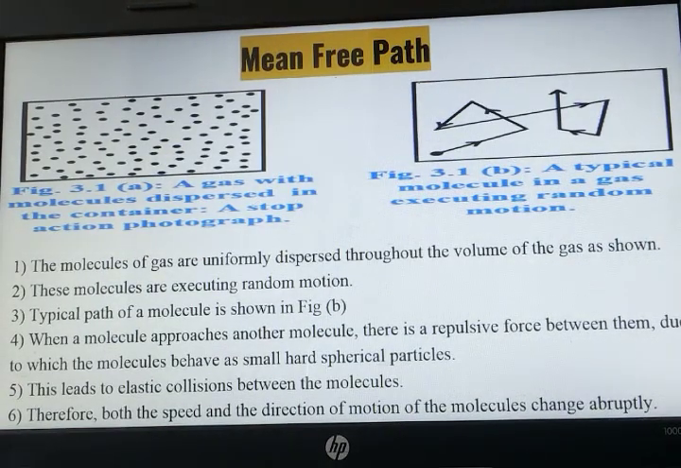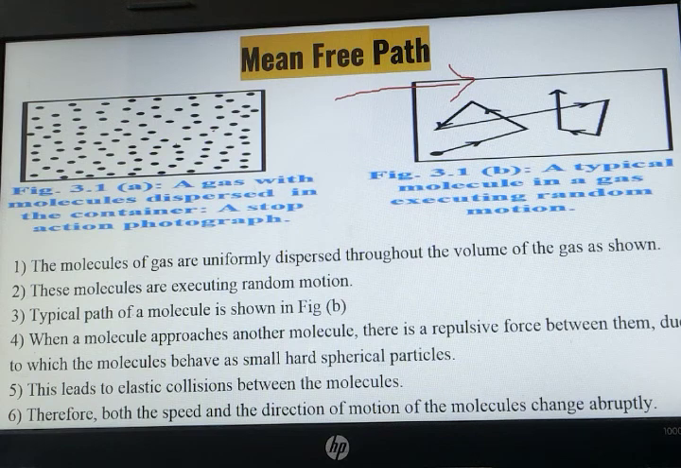Next one, mean free path. What is mean free path? The molecules of a gas are uniformly distributed throughout the volume of the gas. You can see all these molecules are uniformly distributed throughout this volume. These molecules execute random motion. Typically, whenever a molecule moves in a straight direction, it executes random motion.